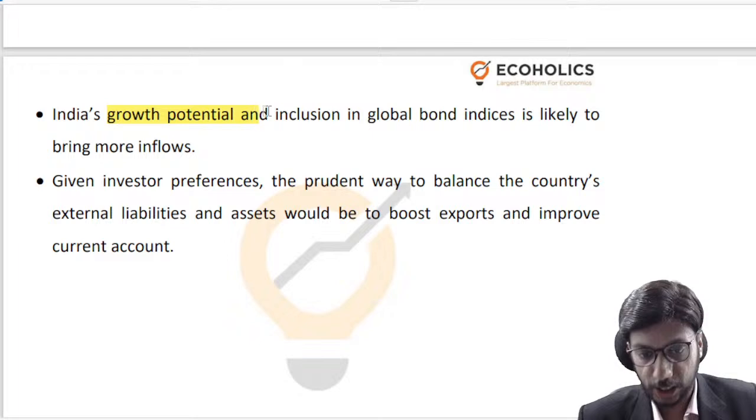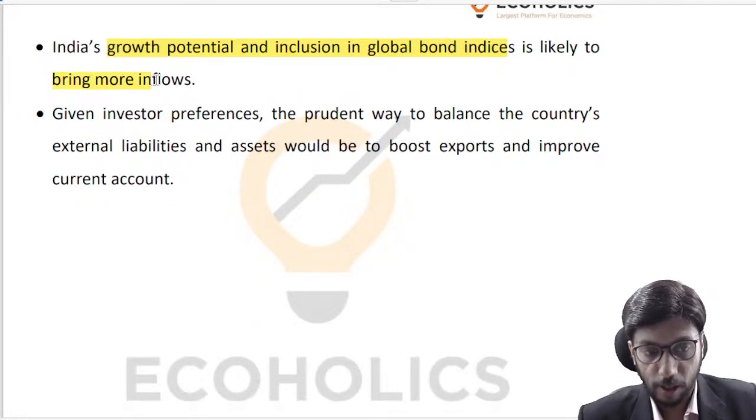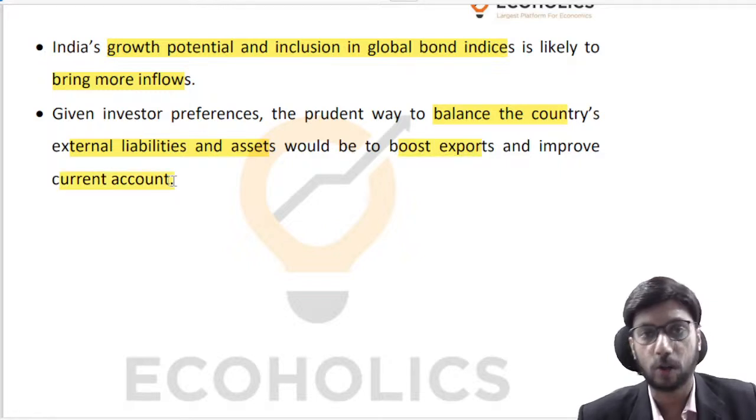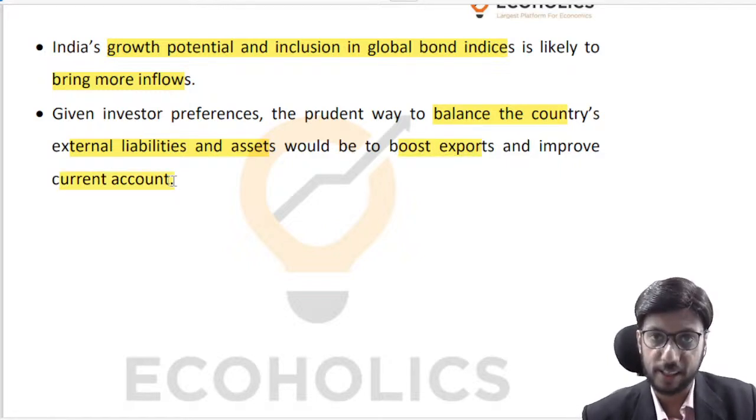India's growth potential, India's inclusion in the global bond indices, right? This will bring in more inflows into India, right? We have to balance the country's external liabilities and assets, and we have to boost exports and improve our current account. So the takeaway is very, very simple. The takeaway is not difficult at all.